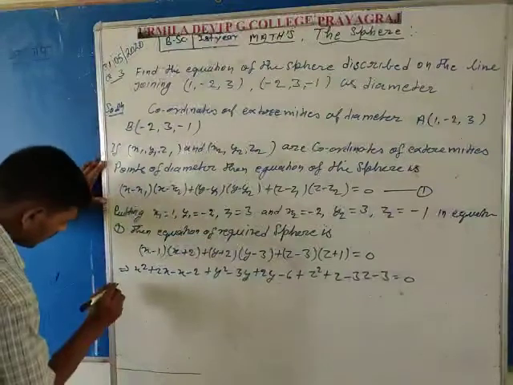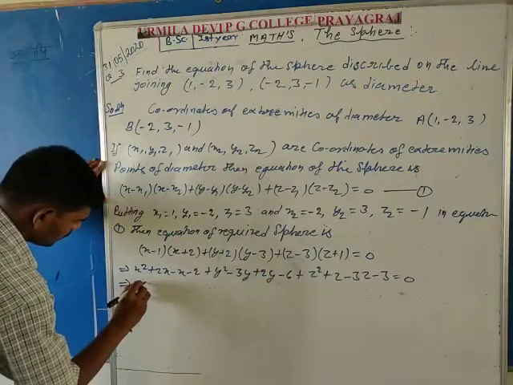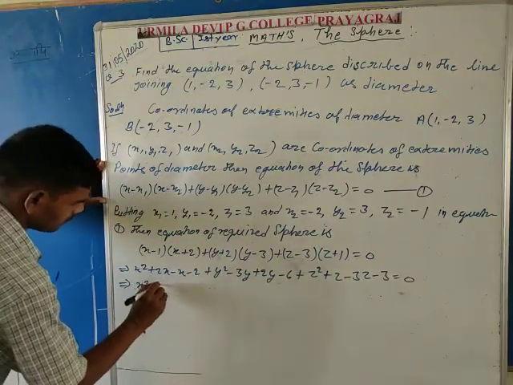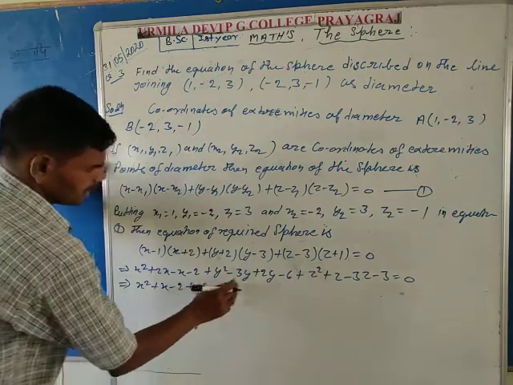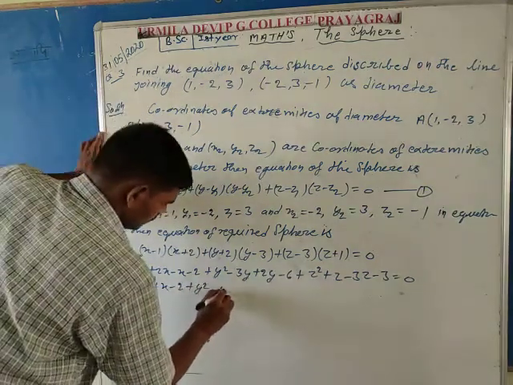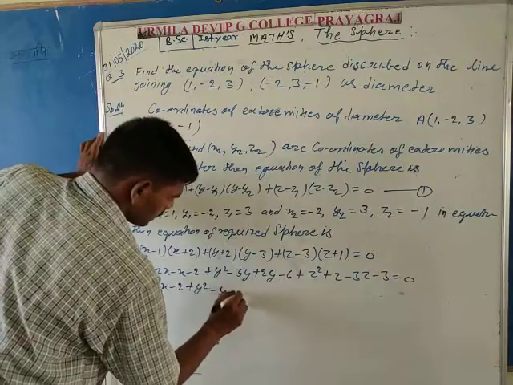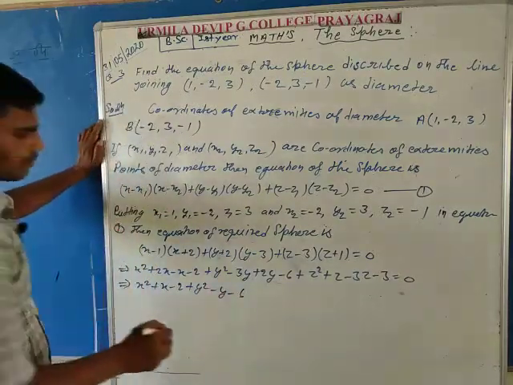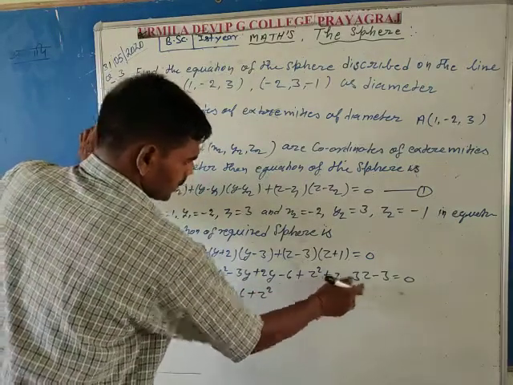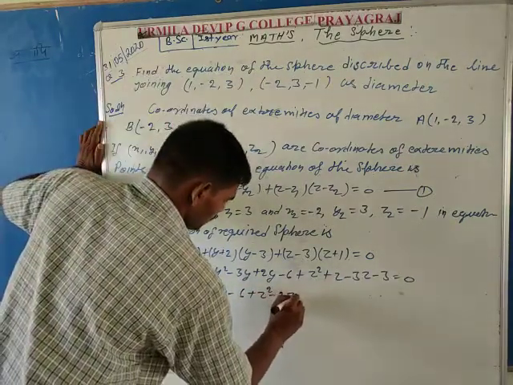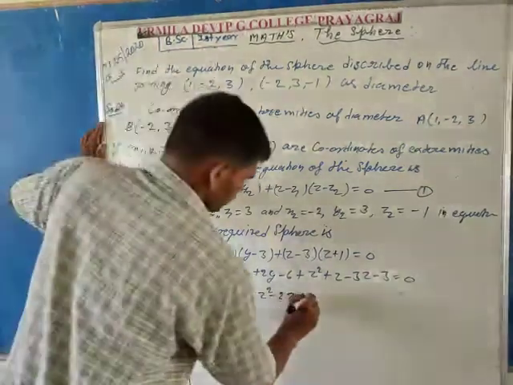Here writing in simplification form: x square plus x minus 2, plus y square minus y minus 6, plus z square and z minus 3z is equal to minus 2z, minus 3 is equal to 0.